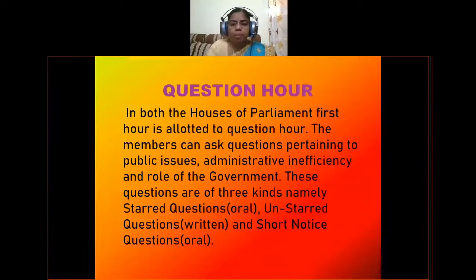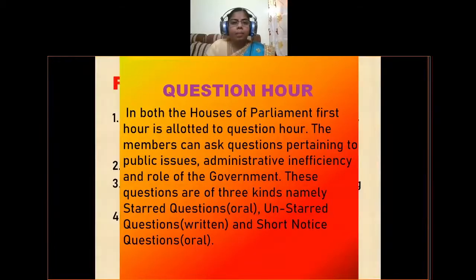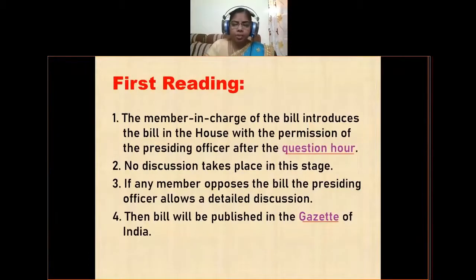So this is about question hour. Question hour is the first hour allotted in the parliament sessions, both in Lok Sabha and Rajya Sabha. No discussion takes place in this stage. During first reading, after the introduction of the bill, no discussion takes place in this stage. Only main points will be explained by the minister concerned.